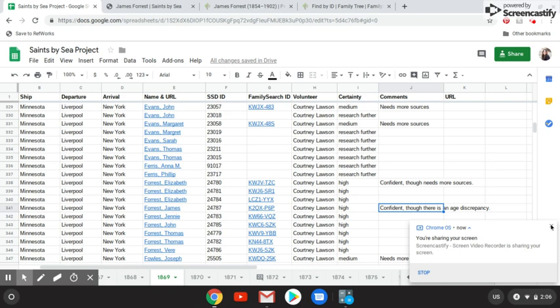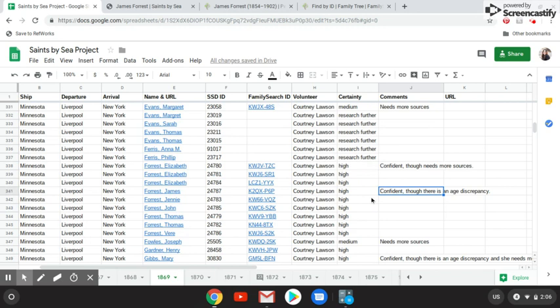The first thing that I wanted to show is that sometimes when you find a potential match on Family Search, the match may look 100% accurate based off of family relations or records, but perhaps the birth year might be off. Maybe there's an age discrepancy. So I wanted to show an example of that in my previous research so that in case you run into that in your research, you'll get a better idea of how to determine if it's correct.